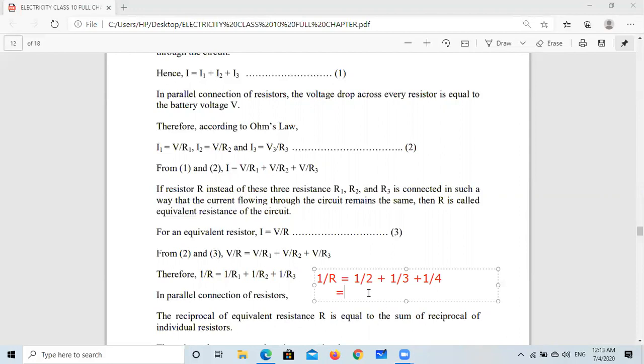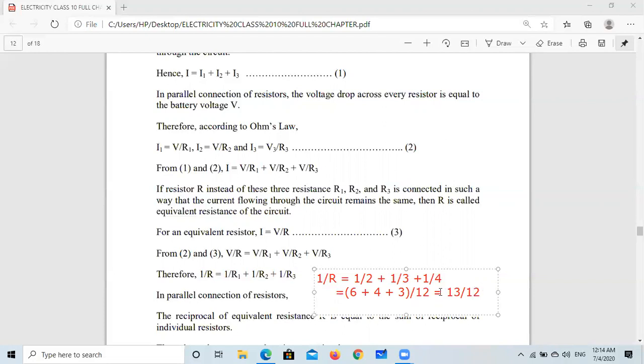So we can write here 6 plus 3 fours are 12, so 4 plus 4 threes are 12, so we have to write 3. And upon what? Upon 12. Okay, so 6 plus 4 is 10, 10 plus 3 is 13, upon 12. What do we get? 13 upon 12.